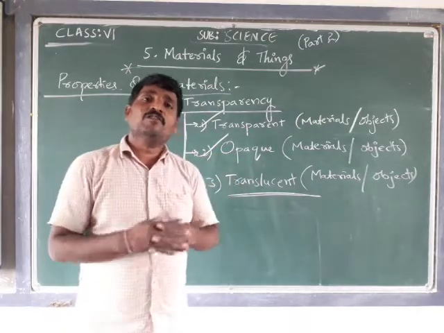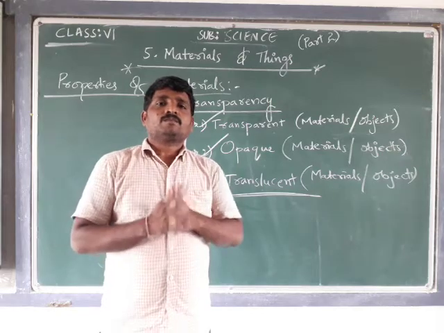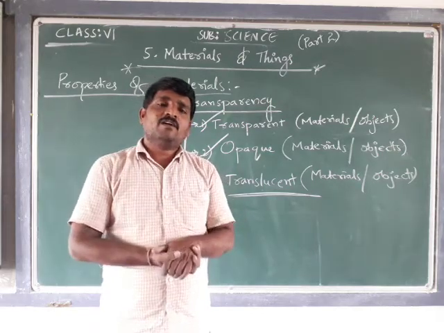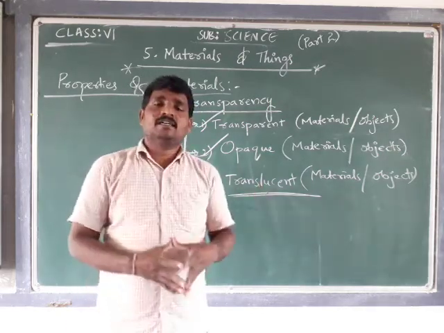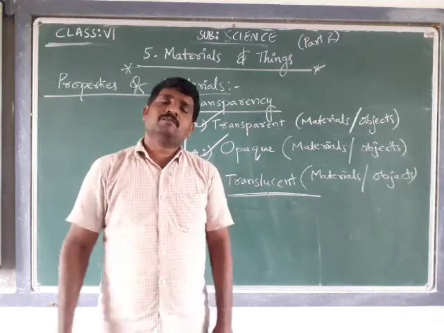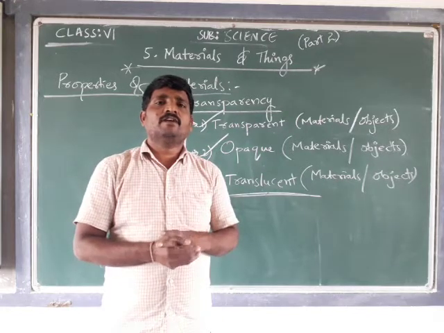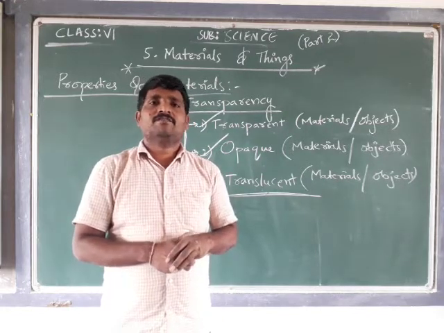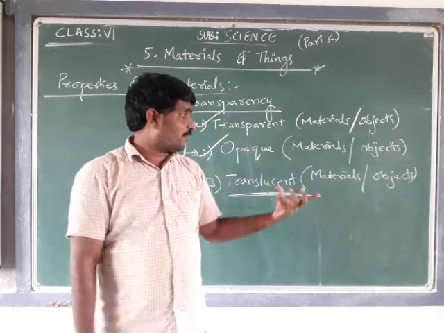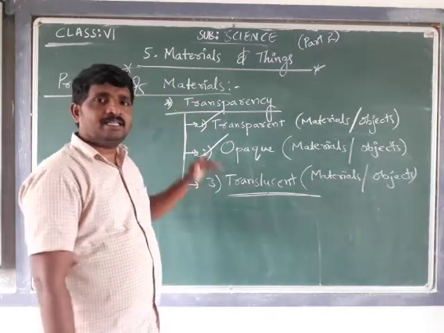The objects through which we can see the object but not in a clear manner, with blurred or shaded images, we call translucent. This is about transparency.